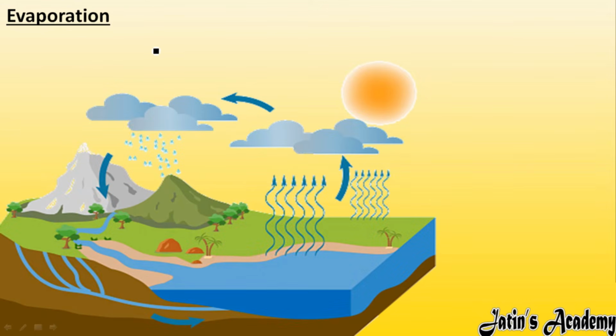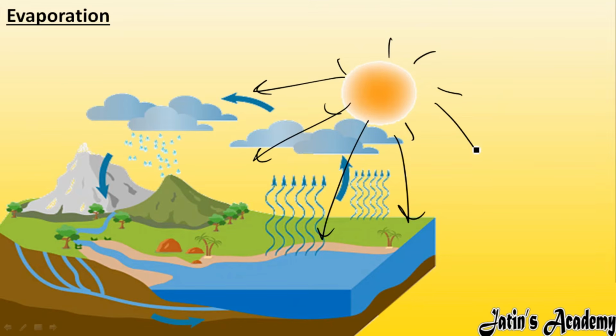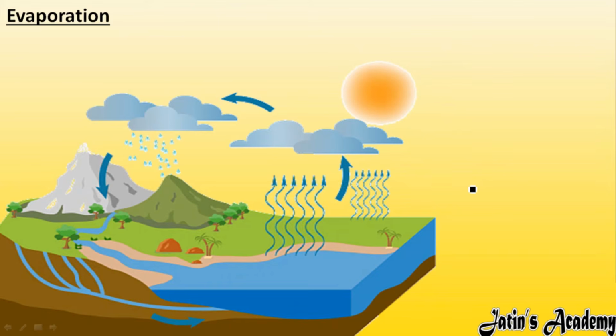Next, we have the process of evaporation. In boiling, we have learned that a fixed temperature is needed so that a liquid can convert to the gaseous state. But in evaporation, what happens? For example, here some water is there in the open, and above is the sun. The sun gives heat to each and every thing present near it or in the atmosphere.